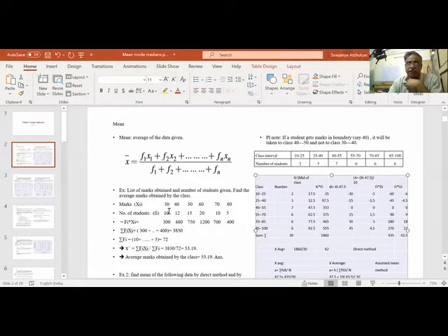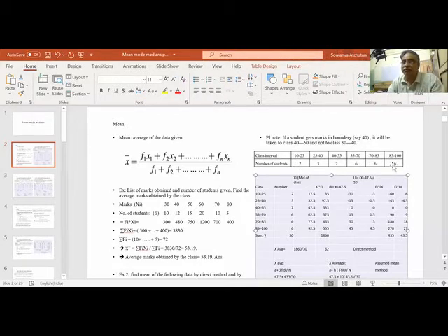Suppose when I say 10 students got 30, it's not possible that all 10 will get exactly 30. They may get from 20 to 25, 30, like that. So a range is given. Instead of a single mark, we are taking a range, a 15 mark range. 25 to 40 is a 15 mark range, and so on, totaling 100. So for 10 to 25, we are assuming that the minimum is 10 marks. Less than 10, we'll say 0 persons got. So 10 to 100 is the marks range we have given here.